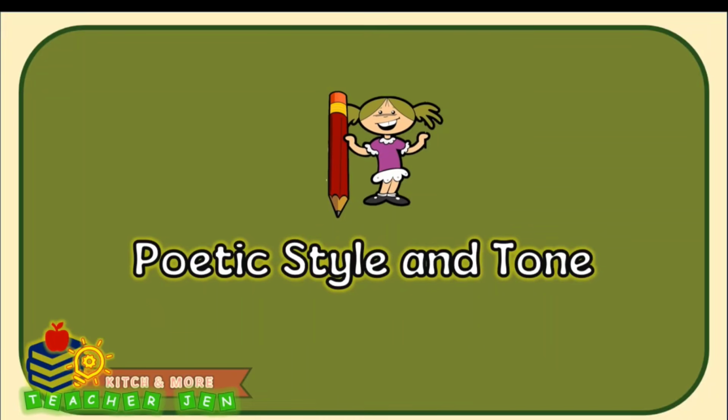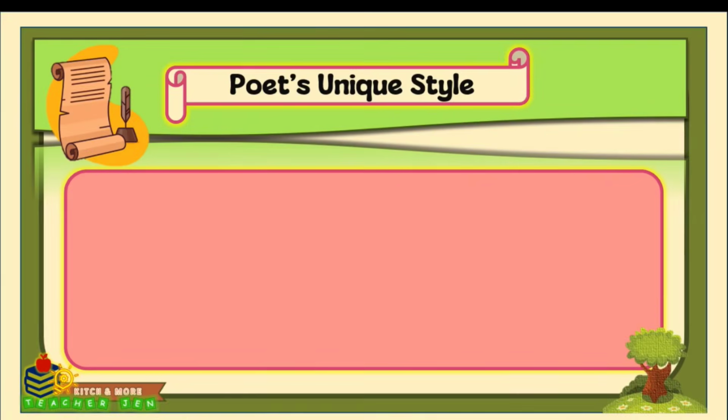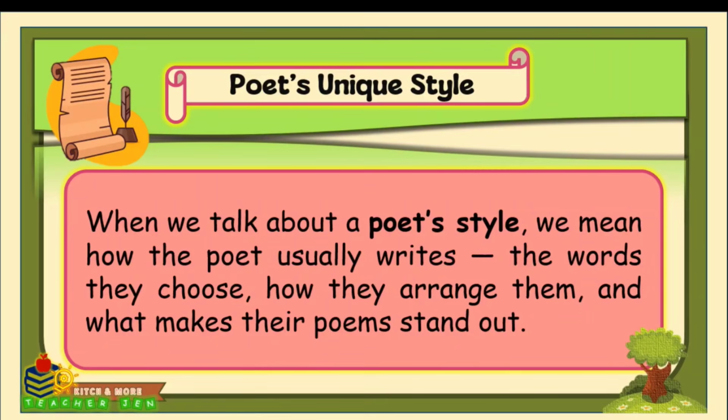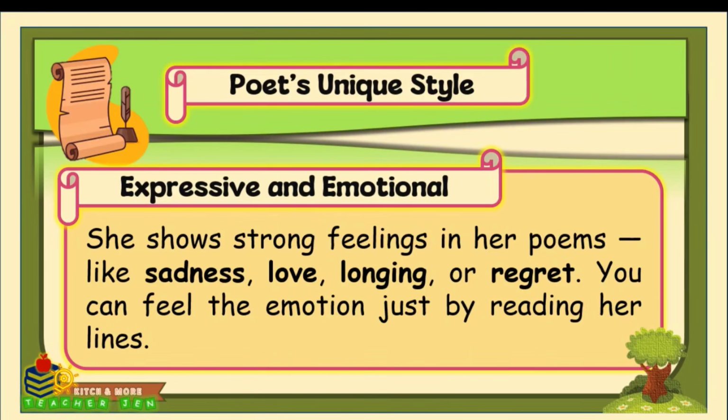Now that we've seen the poetic devices, let's look at the poet's style and the tone of the poem. These two things tell us a lot about how the poem feels and why it makes us feel a certain way. First, let's talk about the poet's unique style. When we talk about the poet's style, we mean how the poet usually writes, the words they choose, how they arrange them, and what makes their poems stand out. The poet's unique style can be expressive and emotional. She shows strong feelings in her poems like sadness, love, longing, or regret. You can feel the emotion just by reading her lines.